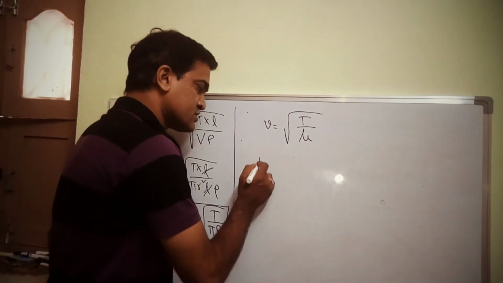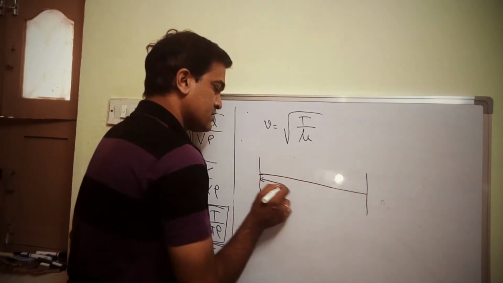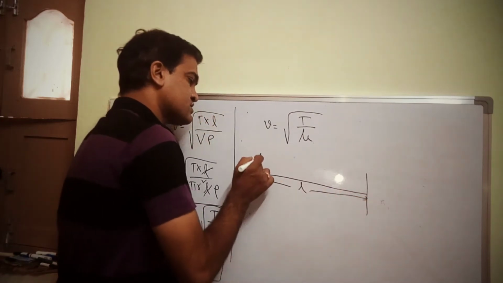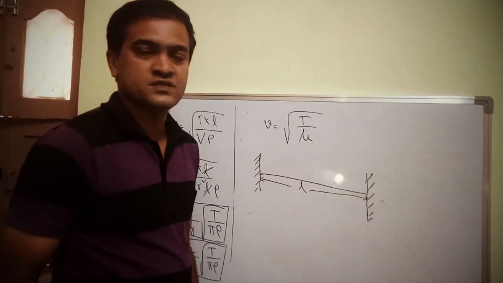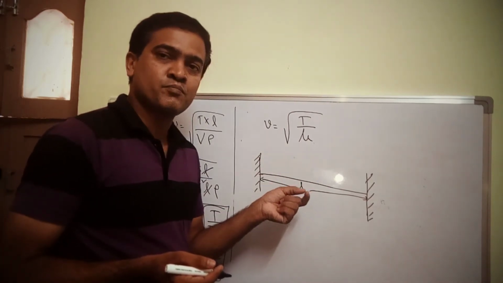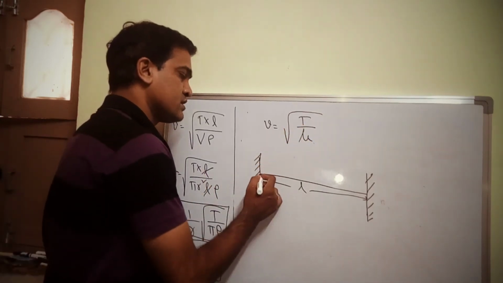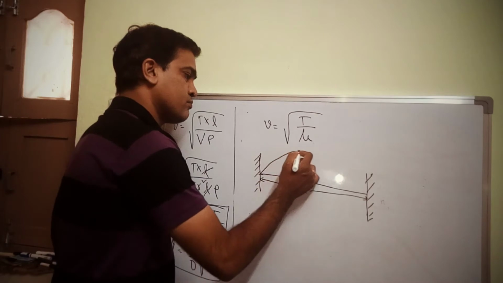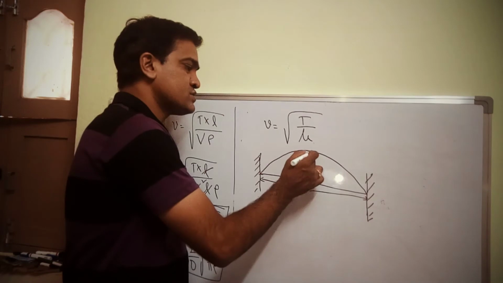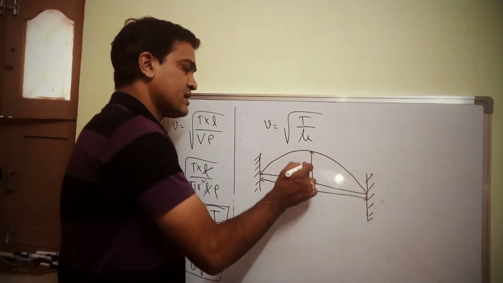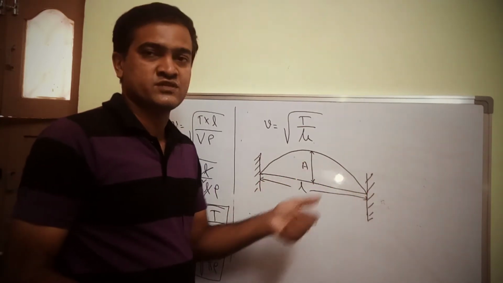Let me consider a string of length L which is fixed between two rigid supports, and this string is plucked at the middle, so that you pull it to a maximum extent. This becomes the amplitude of the wave, because this looks like a wave.